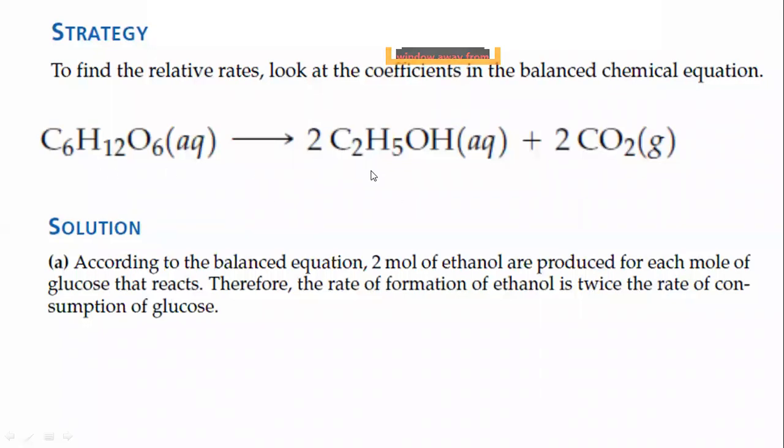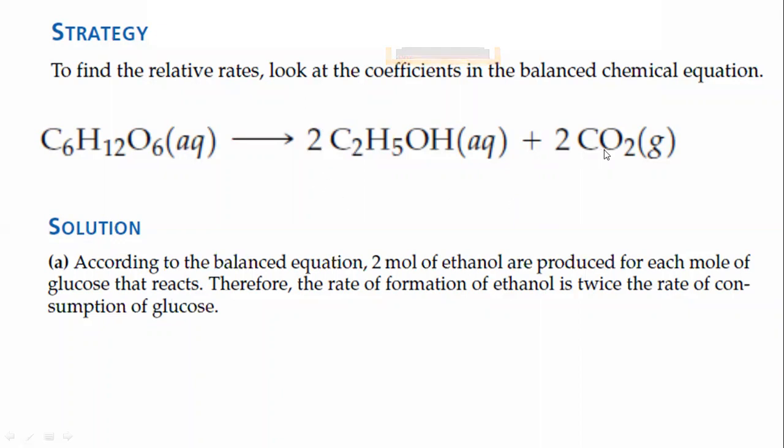And even if you want to compare the rate of formation between the carbon dioxide and the ethanol, can anybody explain which one is faster than the other? Is ethanol faster than carbon dioxide, or is carbon dioxide faster than ethanol? I think both are the same. Both will be the same. Very good. And this is actually the net result of this topic.